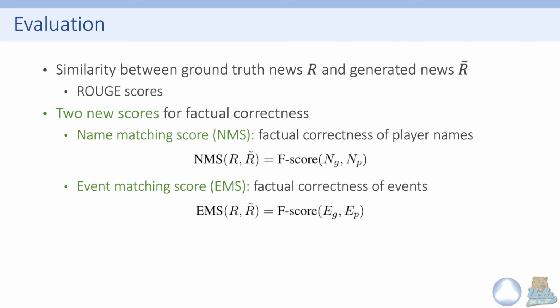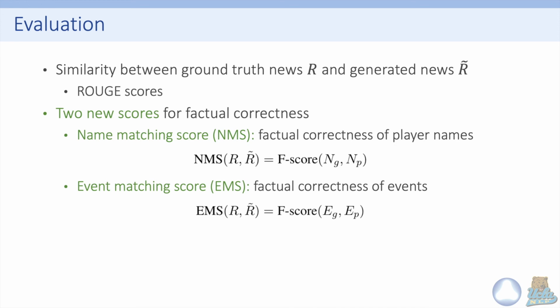So now we have a two-step summarization model, and we need to evaluate the model's performance. To evaluate the similarity between the ground truth news R and the generated news R tilde, we can use Rouge scores. However, we found that some news can have high Rouge scores but contain a lot of incorrect facts. Therefore, we propose two new scores for factual correctness. The first one is the name matching score. This score is to evaluate the factual correctness of player names.